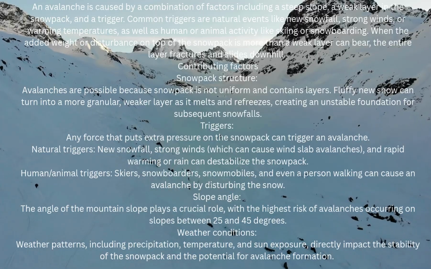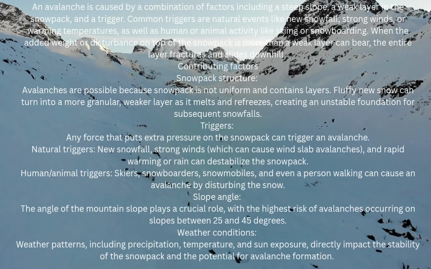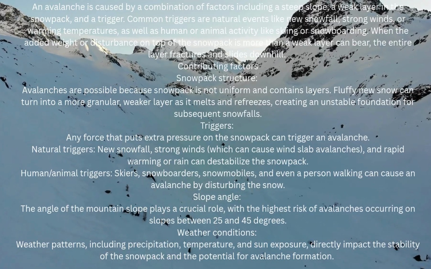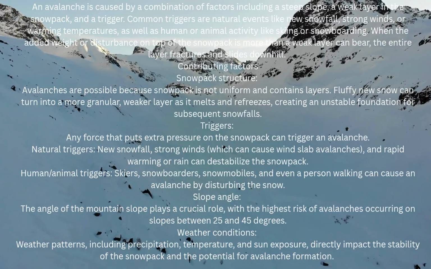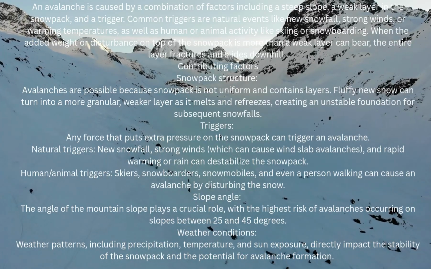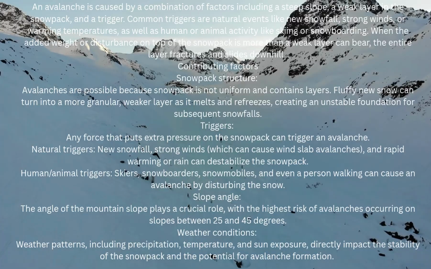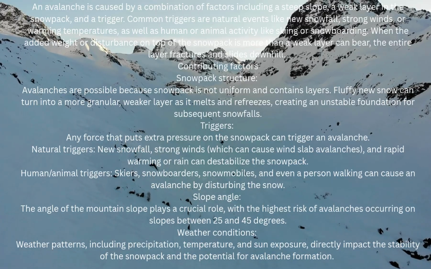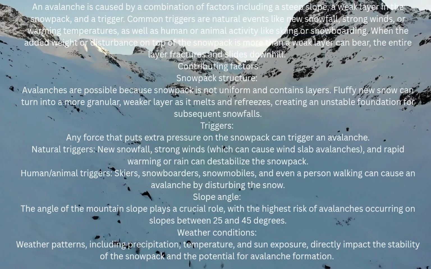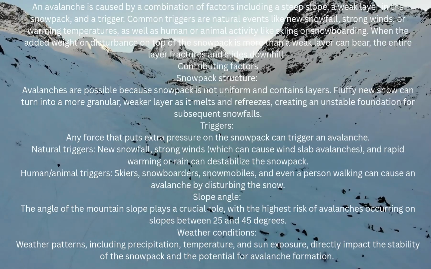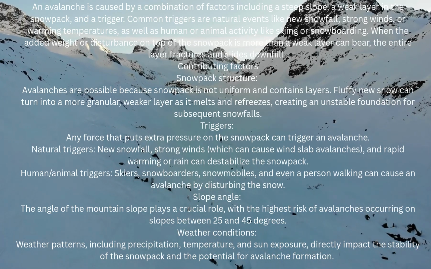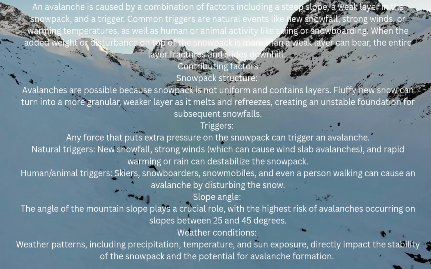Contributing factors. Snowpack structure. Avalanches are possible because snowpack is not uniform and contains layers. Fluffy new snow can turn into a more granular, weaker layer as it melts and refreezes, creating an unstable foundation for subsequent snowfalls. Triggers. Any force that puts extra pressure on the snowpack can trigger an avalanche. Natural triggers. New snowfall, strong winds, which can cause wind slab avalanches, and rapid warming or rain can destabilize the snowpack.